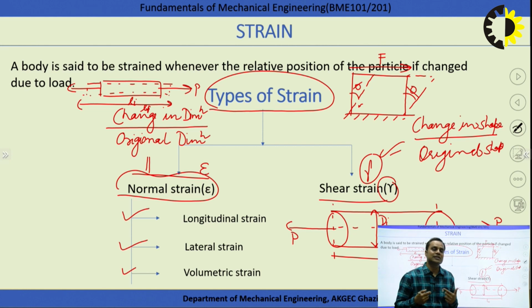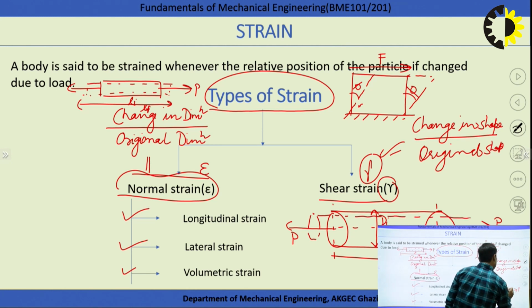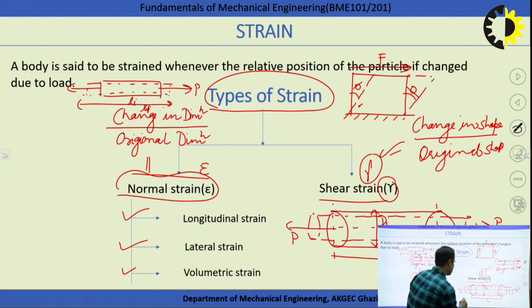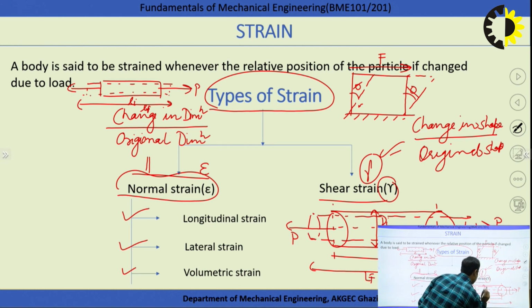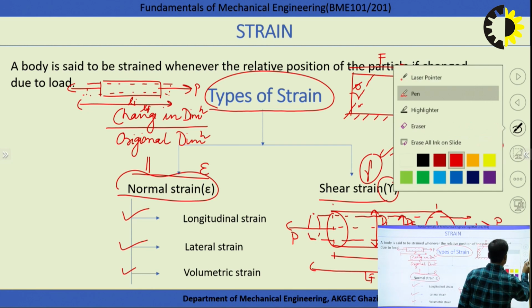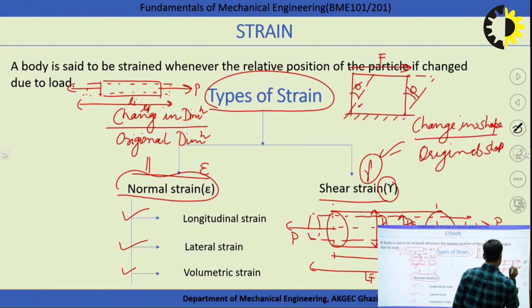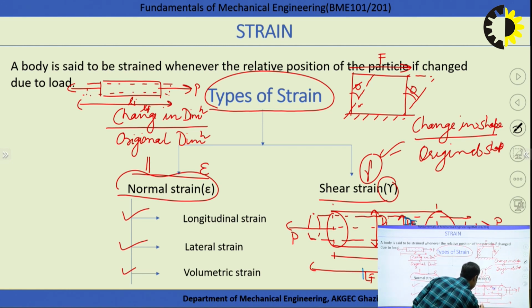Because the type of load is tensile load, the tensile load has the tendency that the length will increase and the diameter will decrease. So after the application of the force, the length will increase. Suppose the final length becomes Lf and the final diameter becomes Df. So this final becomes Df and this final becomes Lf.